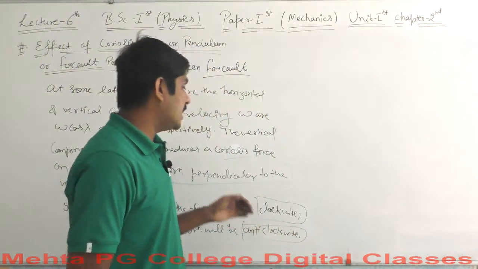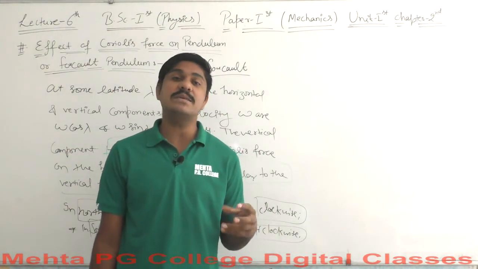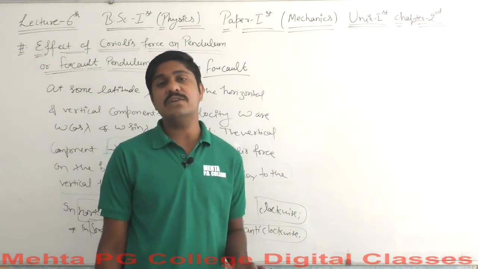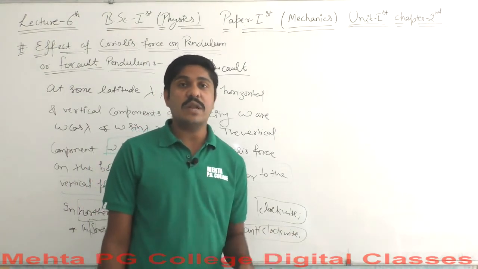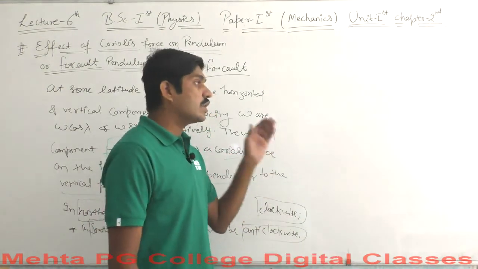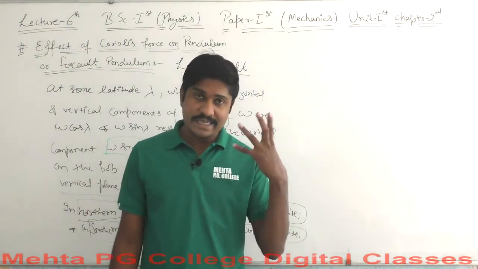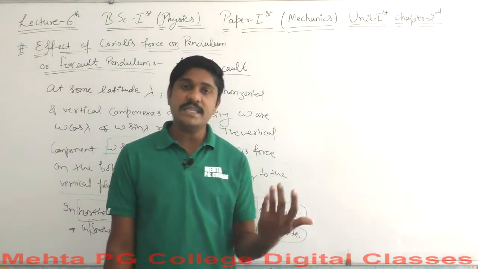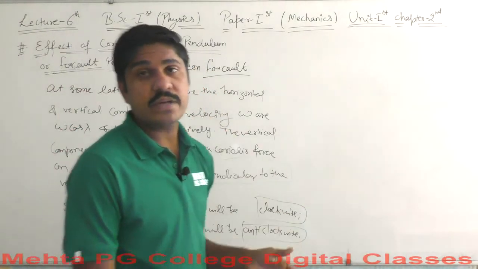Okay, so I said that the vertical component will certainly experience some sort of Coriolis force, but the horizontal component does not experience any kind of Coriolis force. Why? Because whenever you talk about the horizon, it is associated with the earth frame of reference. But whenever you talk about some latitude, for the vertical components, it will certainly feel some forces against the rotation of the earth, and these forces can be termed the Coriolis force.